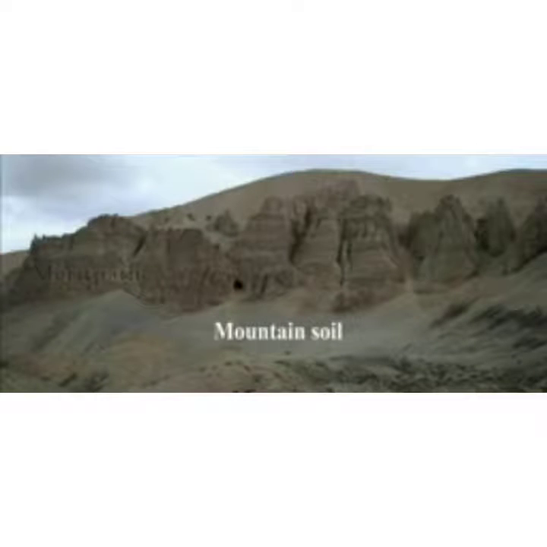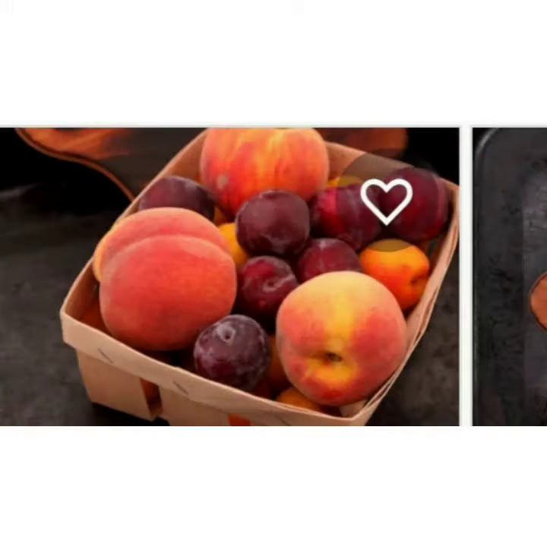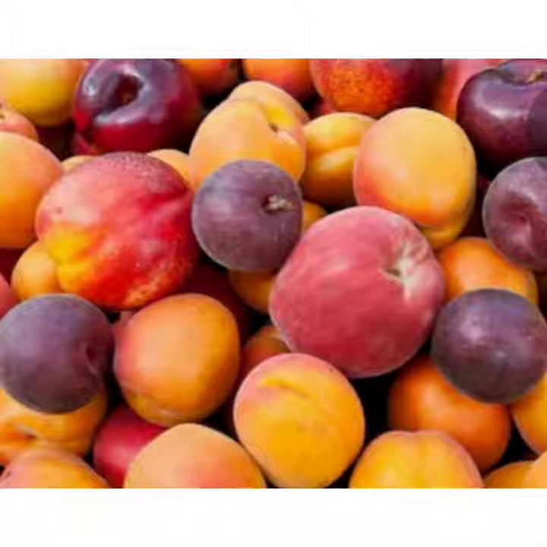Mountain soil. This soil is very rich in remains of dead plants and animals called humus. This makes the soil very fertile. It is found in the Himalayan region and in the northeastern parts of India. This soil is very good for growing fruits like apples, pear, peach, plums, etc.